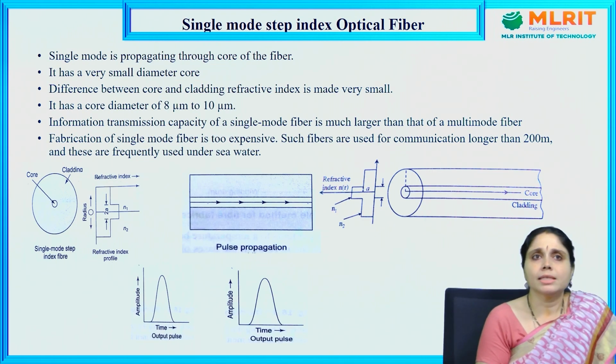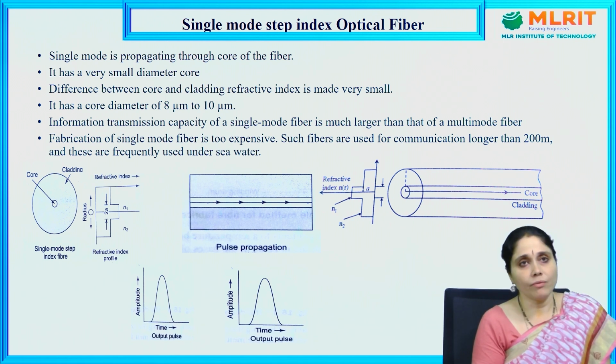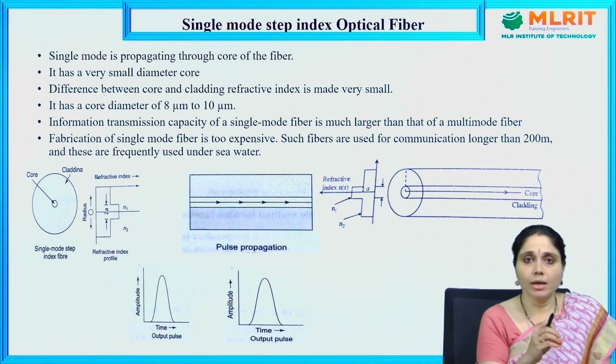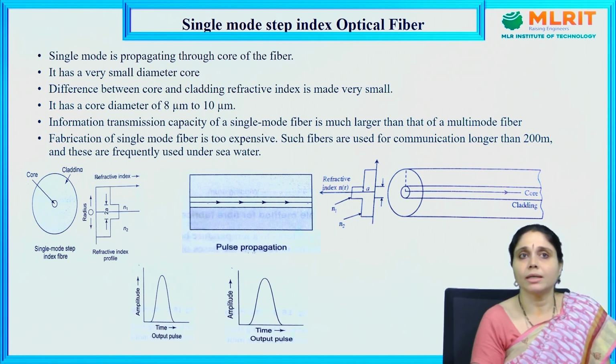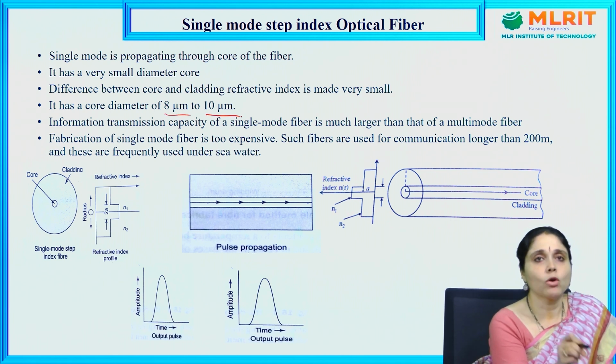So, let us discuss the single mode step index optical fiber. Single mode is propagating through the core of the fiber. It has a very small diameter core. The difference between the core and cladding refractive index is made very small. In the previous lecture, we have already said that there will be a small change in the refractive index. Here, we shall see how the change will occur. It has a core diameter in the range of 8 micrometers to 10 micrometers.